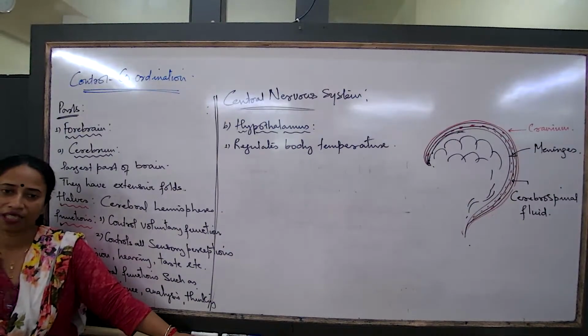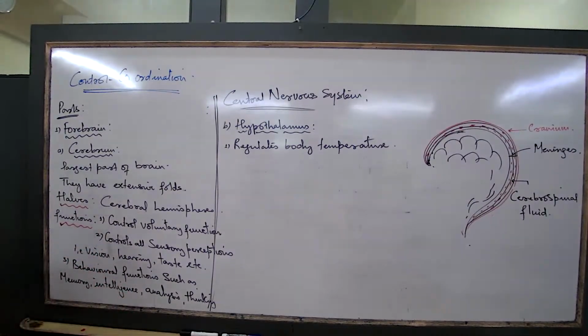Whenever the surrounding temperature is low, what do we do? Whenever we are in an environment where the surrounding temperature is 18 degrees, 16 degrees or lesser, what happens to our body? What is the adaptation we try showing? What is the change that happens in our body?